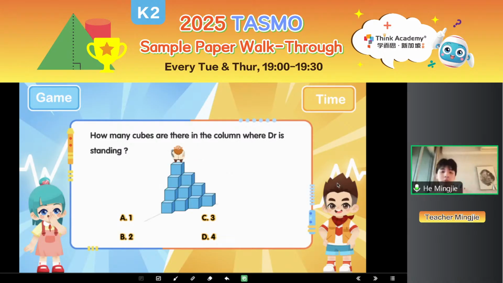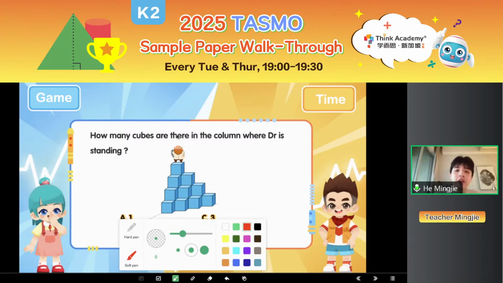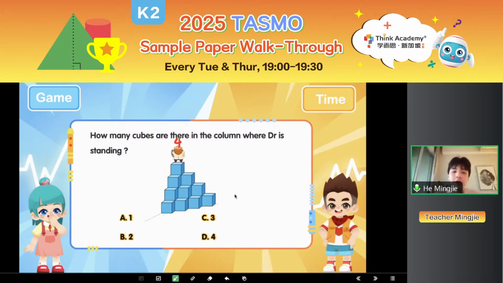Then what about the next one? Level up. What should I label for the doctor this time? Only 1? Only 2? Only 3? No, right? This time, we should label the doctor 4. Very good. You already get this method. So 1, 1, 1, 1, right? After 1, we go 2, 2, 2. And then after 2, we label 3 and 3. Always remember we should label on the top of each column, right? So here we should label the doctor as 4.